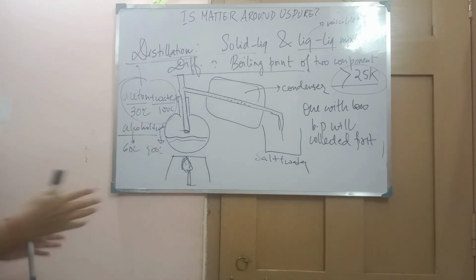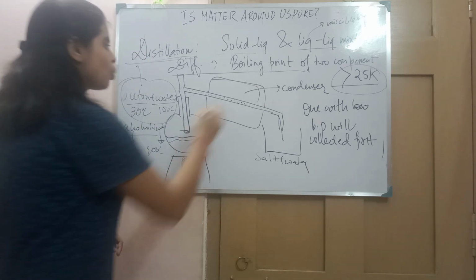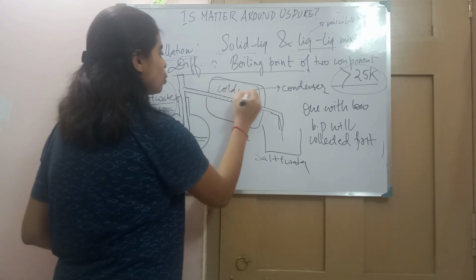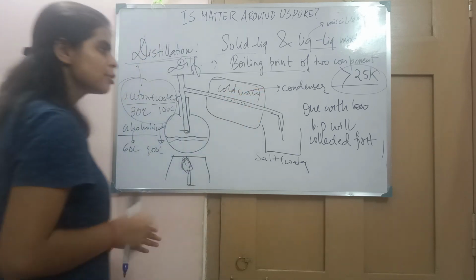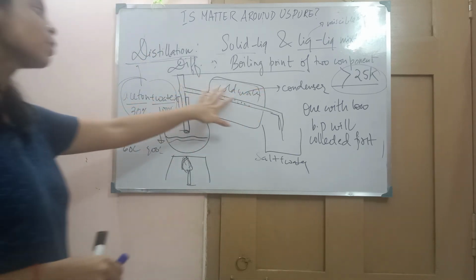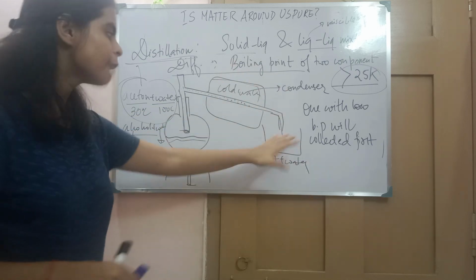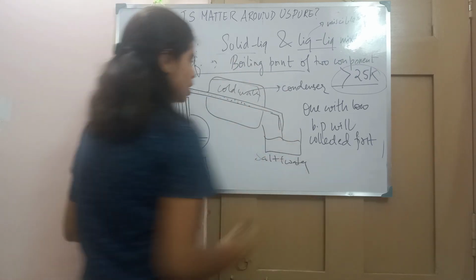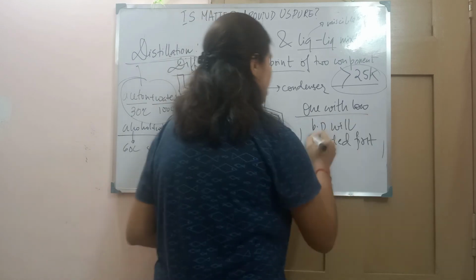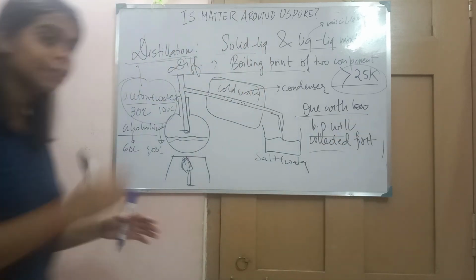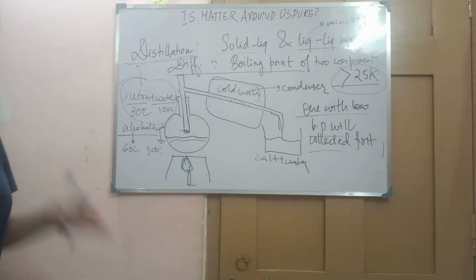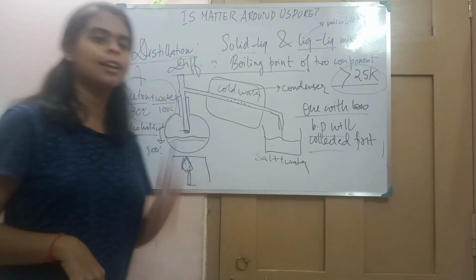You know what a condenser is? In the condenser, cold water is present. Due to the lower temperature, this gas will get converted into liquid and will get collected over here. So the one with the low boiling point will be collected first, and the one with a higher boiling point will be collected last.